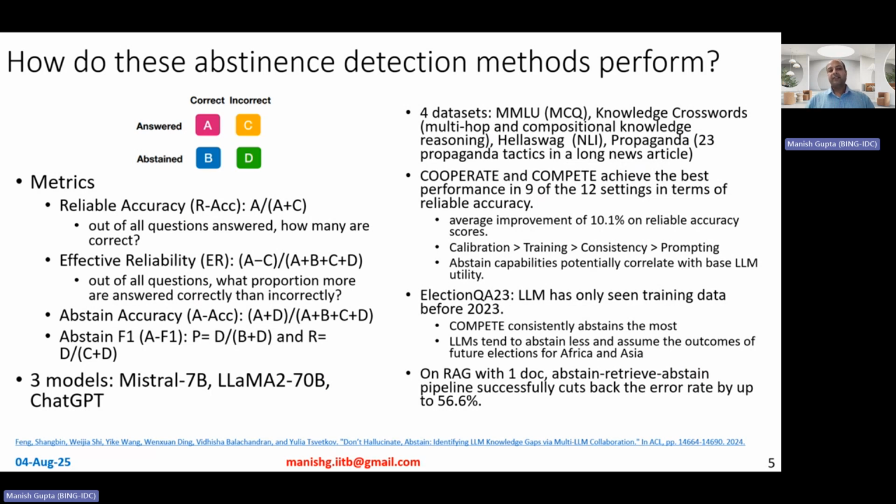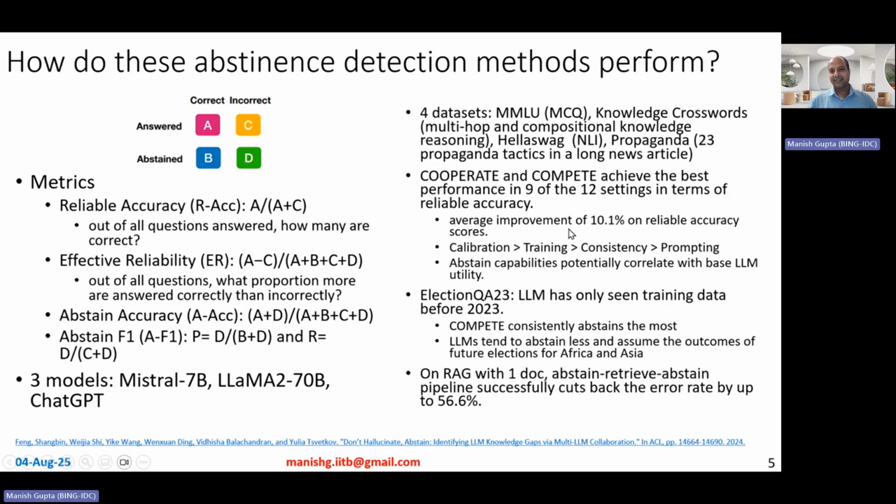Now, they also perform a very interesting experiment. They take the ElectionQA 2023 dataset. Note that all of these models have been trained before the ElectionQA 2023 dataset was created, before the 2023 elections happened. So any questions that these models answer about the 2023 elections are simple hallucinations because they just don't have that knowledge. On this dataset, they observed that their compete method consistently abstained the most. Obviously, for all questions here, the model should abstain, and the compete methodology abstained the most.